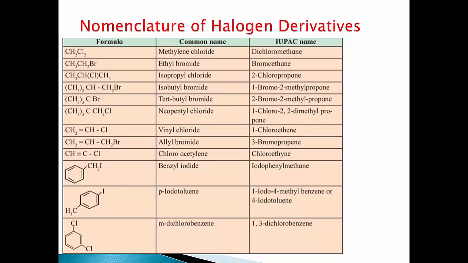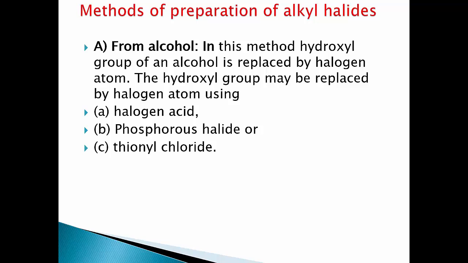Last example, meta-dichlorobenzene. In this example benzene ring contains at 1 and 3 position 2 chlorine atoms, therefore it is meta-dichlorobenzene or 1,3-dichlorobenzene. Now we are going to see methods of preparation of alkyl halides.